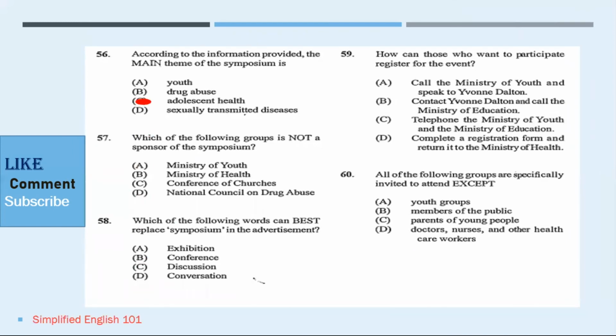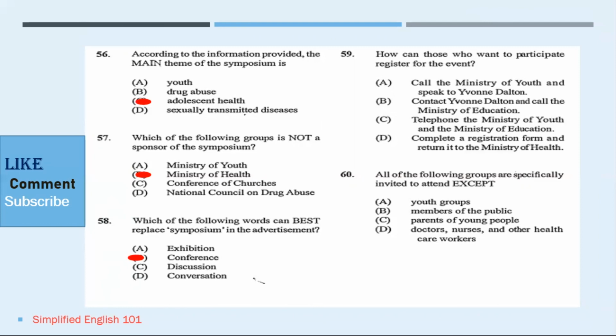Number 57 says, which of the following groups is not a sponsor of the symposium? This answer is clear, the Ministry of Health. Number 58, which of the following words can best replace the symposium in the advertisement? It wouldn't be an exhibition because that means a display of work of art. It would not be a discussion because we know that's a conversation, and it would not be D because D and C mean the same thing. So we're left with the option C, a conference, which is a formal meeting of people.